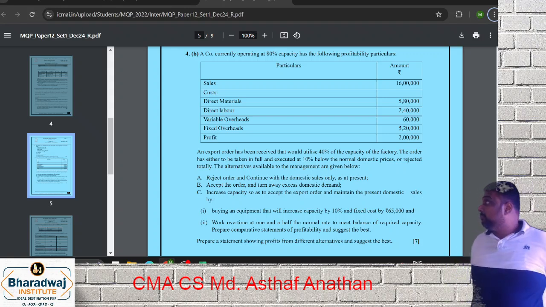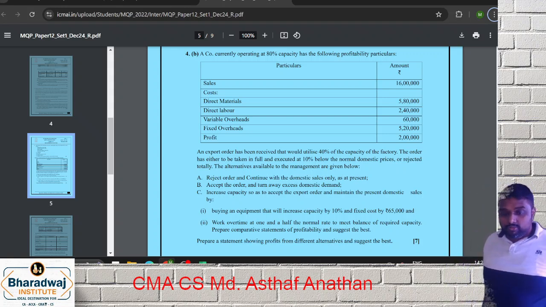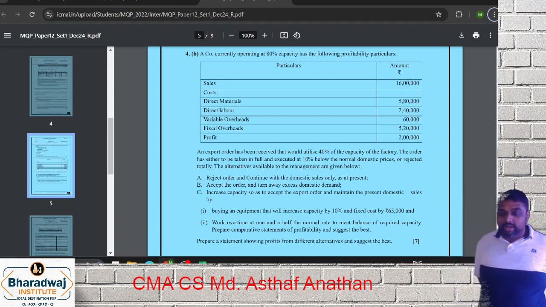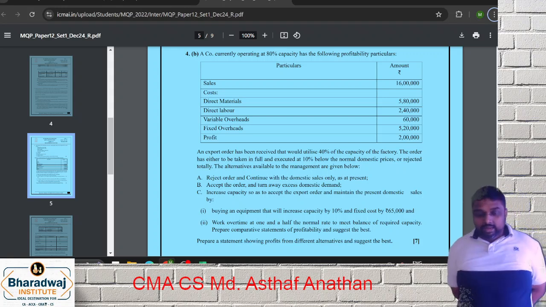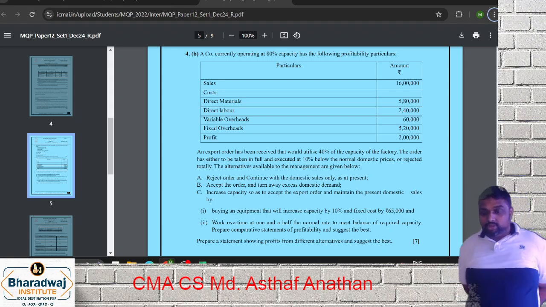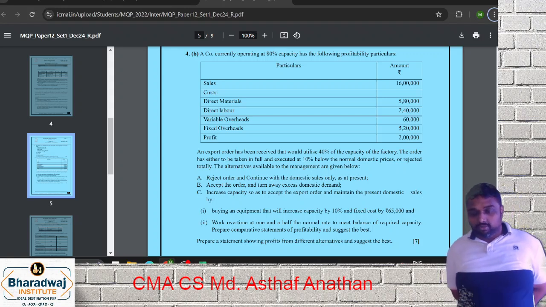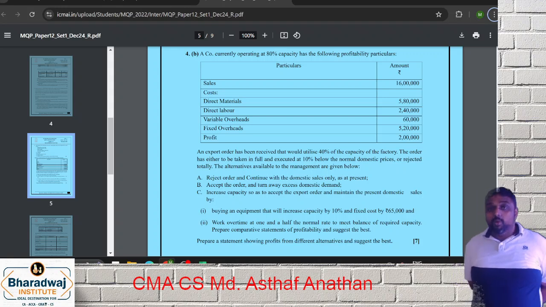You are told to prepare a statement of profitability. First, reject the order and continue with domestic only. Second, accept the order and turn away the excess demand. Third, increase the capacity to maintain overall domestic demand. What you have to do is increase capacity by 10% by adding equipment for a fixed cost of 65,000. Work overtime at 1.5 times the wage. That is the next point.